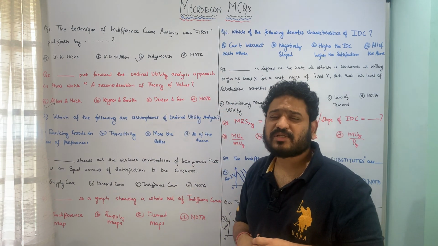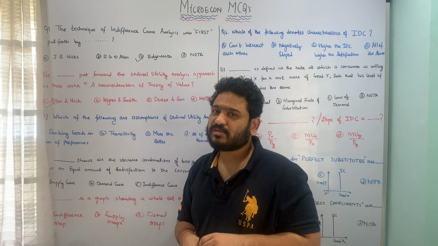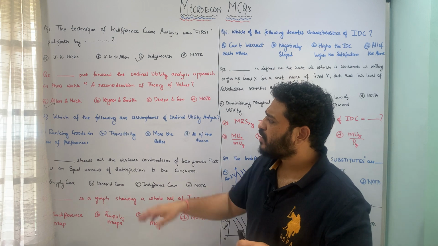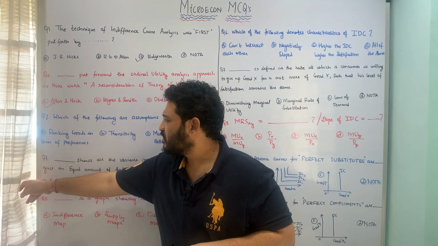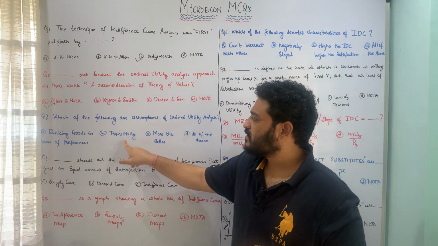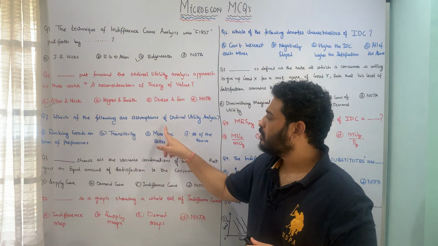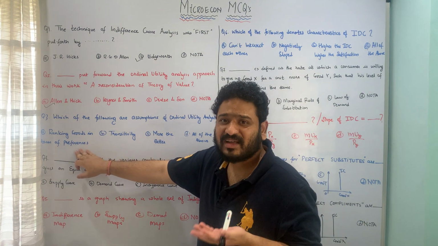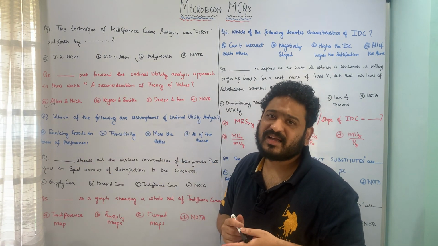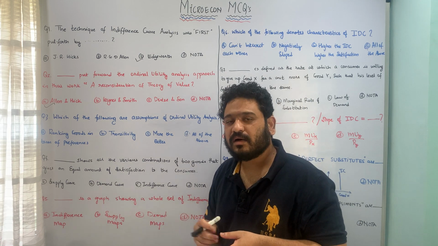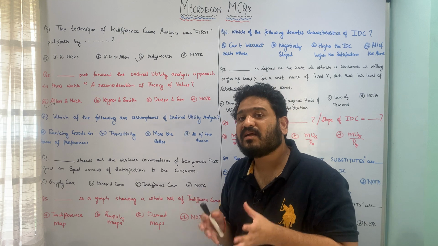Let us now move to the next question, which is in a sense talking about the assumptions of ordinal utility analysis. Now let us look at what are the assumptions here. The first option which is available to us is ranking goods in terms of preferences. Second is transitivity. Third is more the better, and last is all of the above. So here I hope you can recollect that in the cardinal utility analysis or the marginal utility analysis, we were numbering utilities. We were using cardinal numbers.